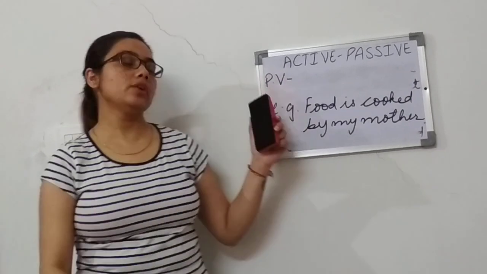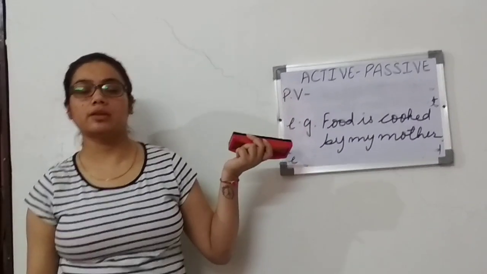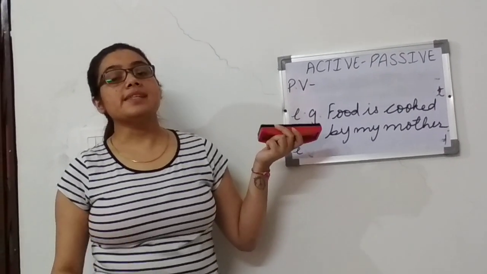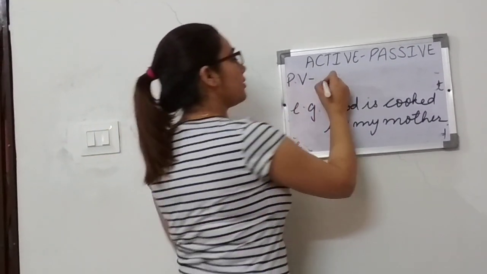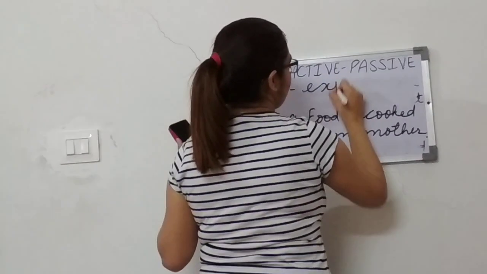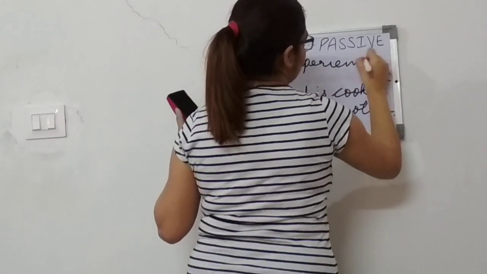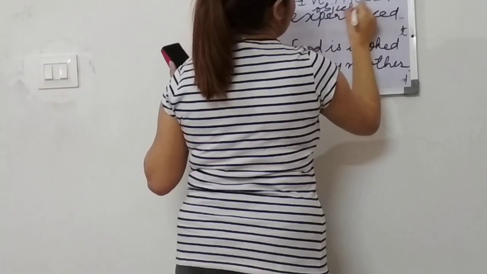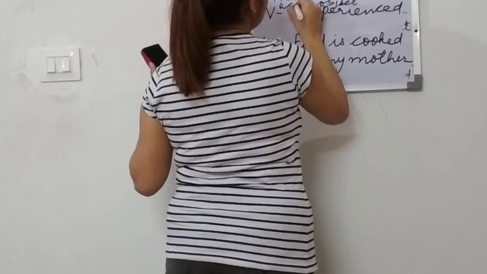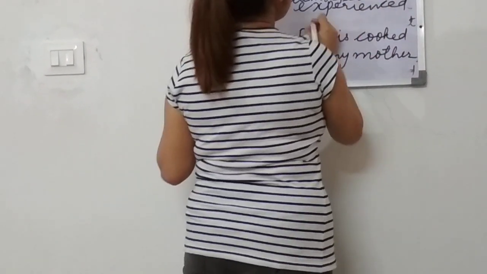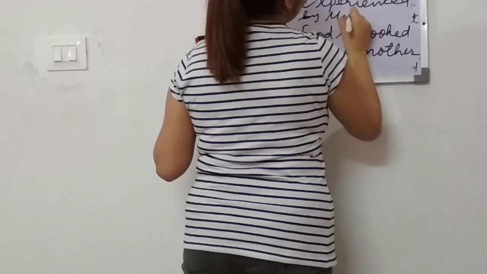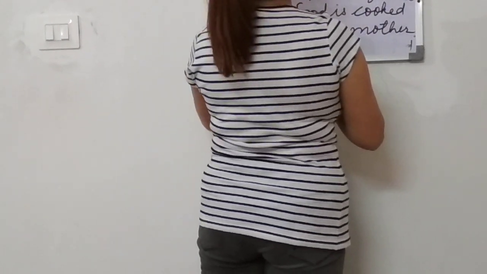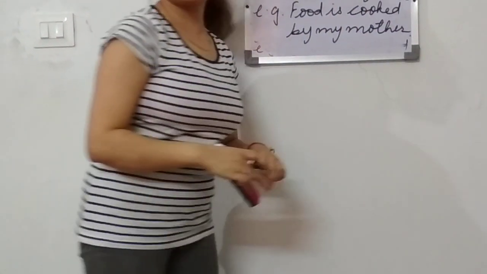So if you have to give the definition of passive voice, then you will say that any action that is experienced by the object is called passive voice.